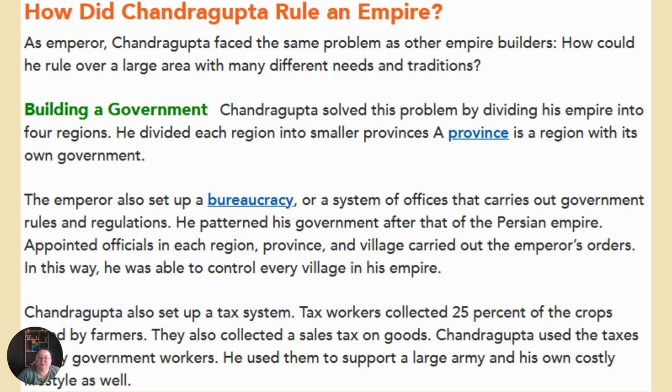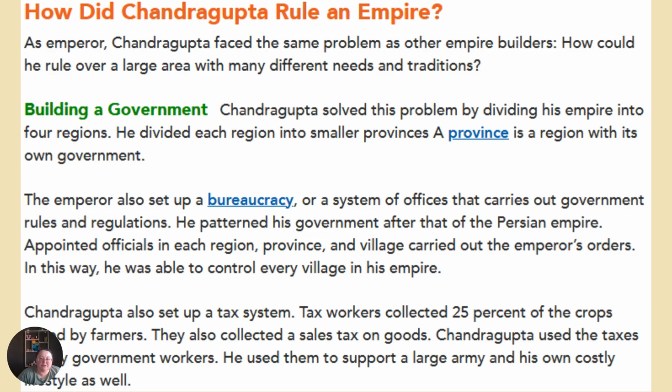How did Chandragupta rule an empire? As emperor, Chandragupta faced the same problem as other empire builders. How could he rule over a large area with many different needs and traditions? Chandragupta solved this problem by dividing his empire into 4 regions. He divided each region into smaller provinces. A province is a region with its own government.